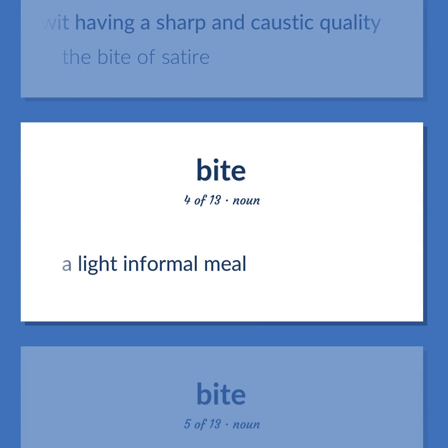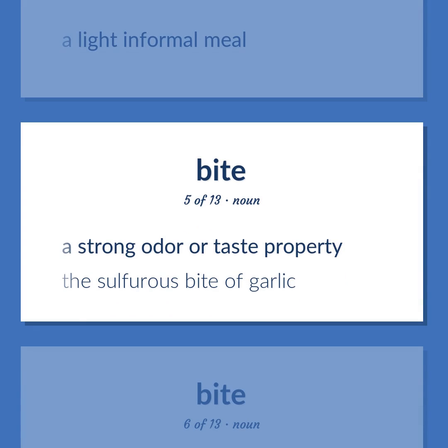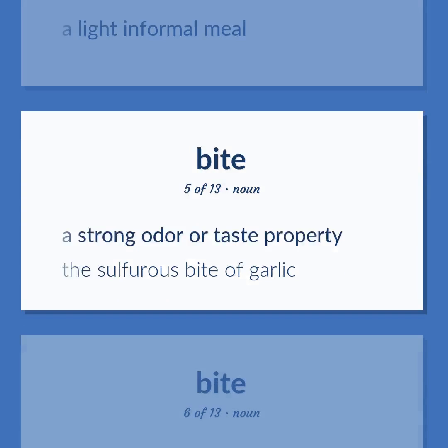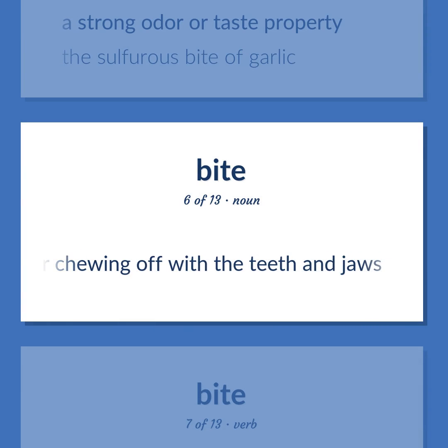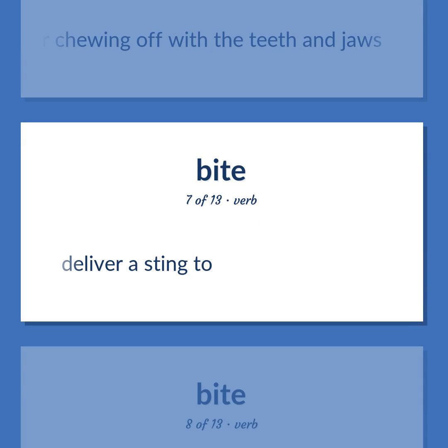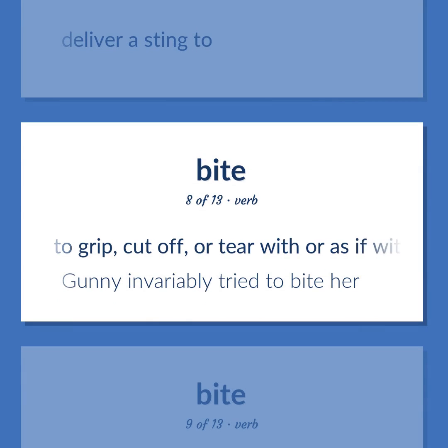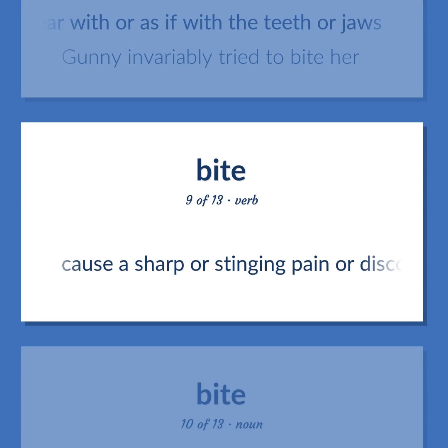A light informal meal. A strong odor or taste property. The sulfurous bite of garlic. The act of gripping or chewing off with the teeth and jaws. Deliver a sting to. To grip, cut off, or tear with or as if with the teeth or jaws. Gunny invariably tried to bite her. Cause a sharp or stinging pain or discomfort.